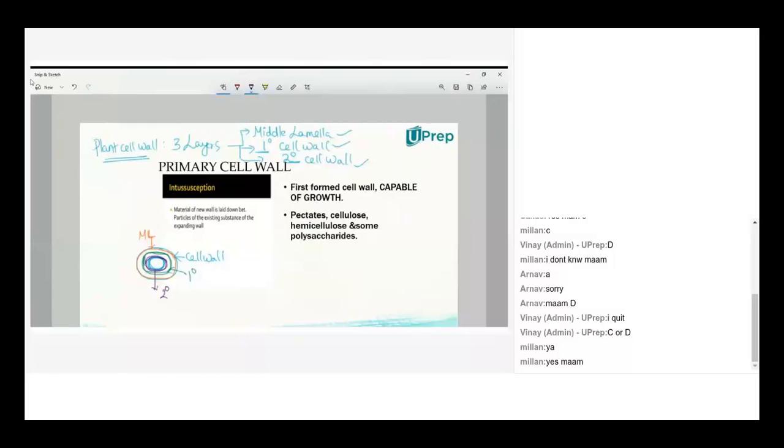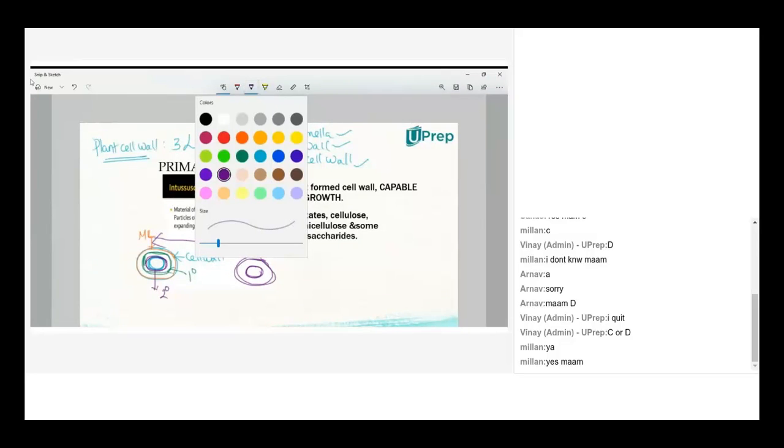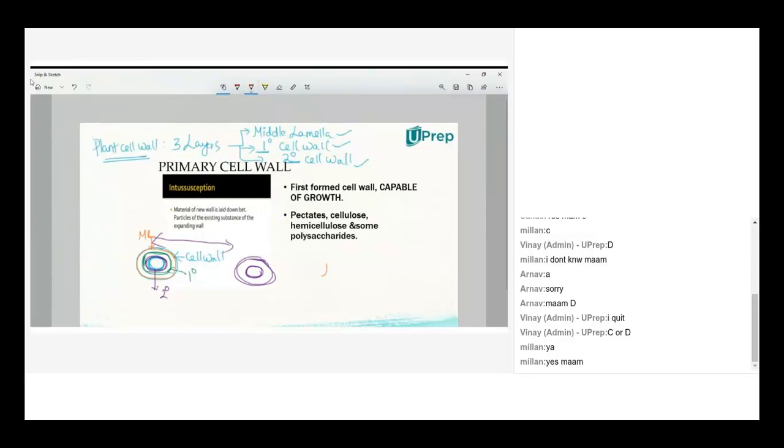Understood? So here, cell-cell communication happens through the middle lamella, because that is the outermost layer. Then inside that is the primary cell wall, then the secondary cell wall. Within that you will have the original cell.